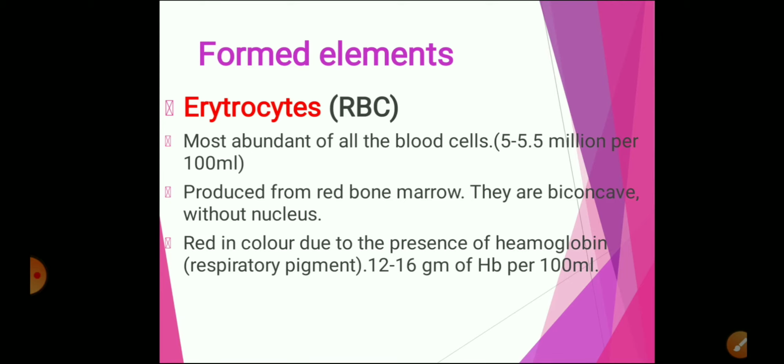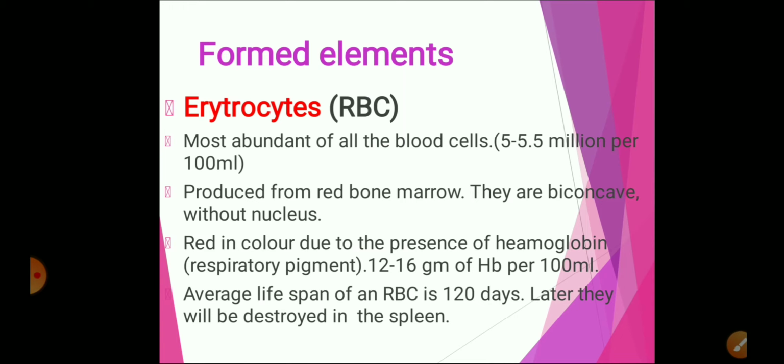Then they are red in color. Do you know the reason why blood is red in color? It is because of the presence of a respiratory pigment, an iron containing protein called hemoglobin. And in 100 ml of blood, we find about 12 to 16 gram of hemoglobin. The main function of hemoglobin is to transport the respiratory gases, that is oxygen and carbon dioxide. That is the reason why hemoglobin is called the respiratory pigment.